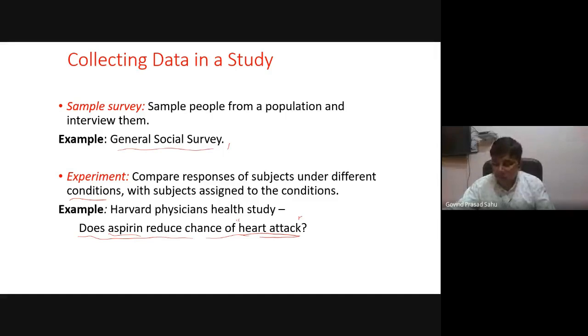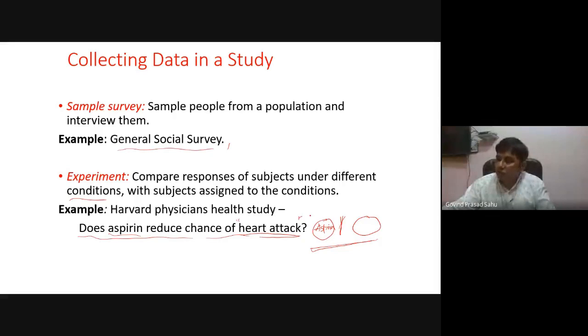How can we get the data for such a research problem? Broadly, we will bifurcate the population into two groups, one group taking aspirin and another group not taking aspirin, and both groups suffering from some sort of heart disease.